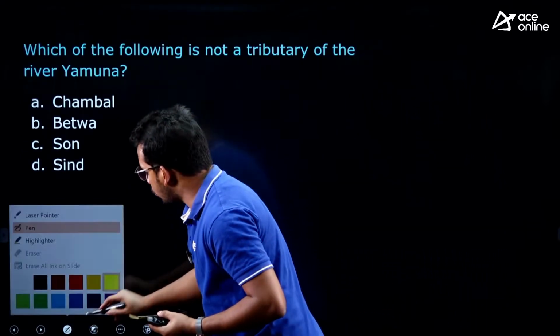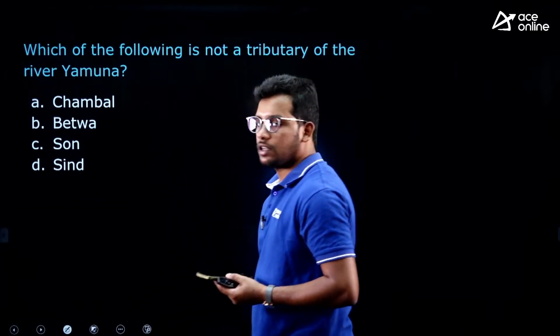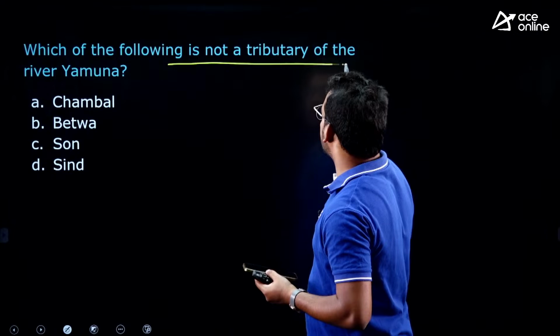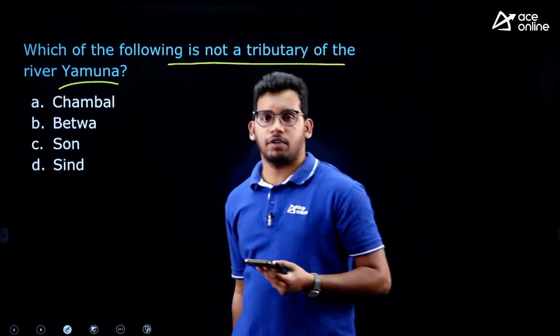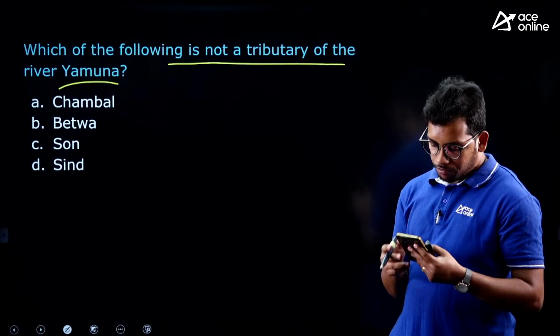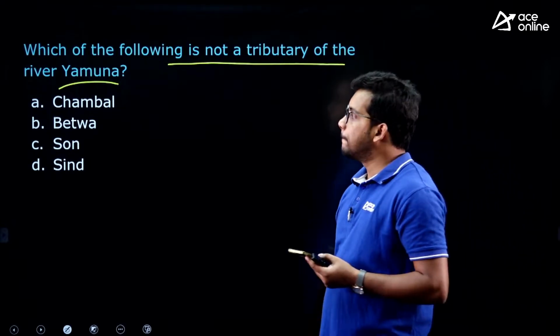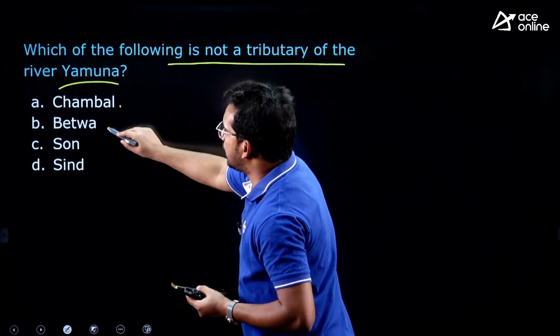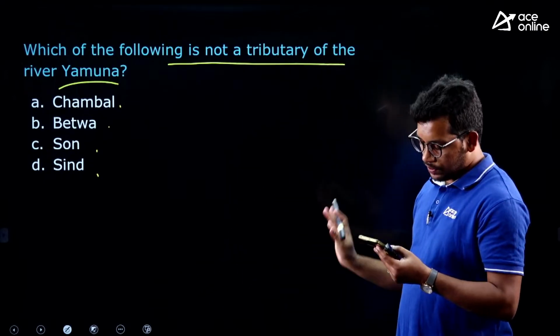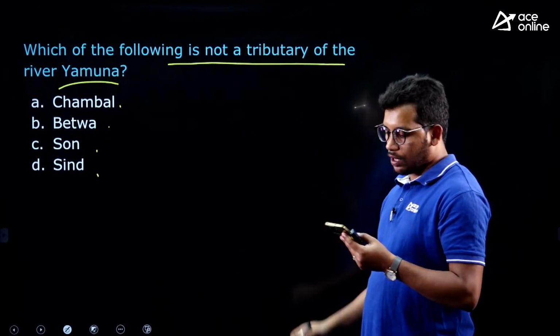One more question related to rivers, because rivers are important, they will ask you in the exam. Which of the following is not a tributary of Yamuna river? Chambal, Betwa, Son, and Sindh. Out of these 4 rivers, which one is not a tributary of Yamuna river?